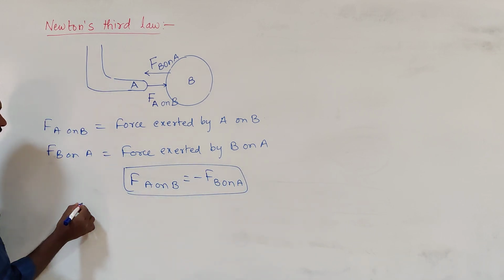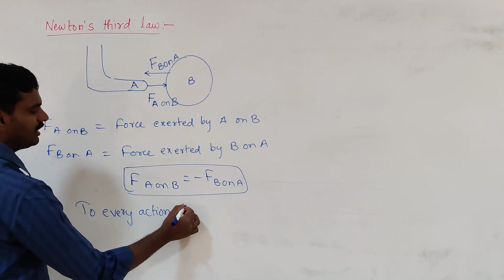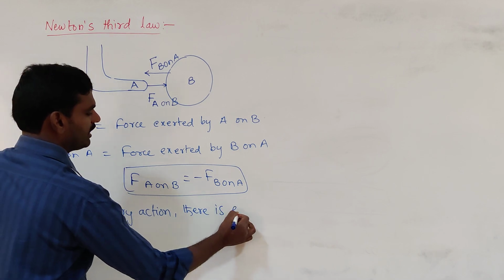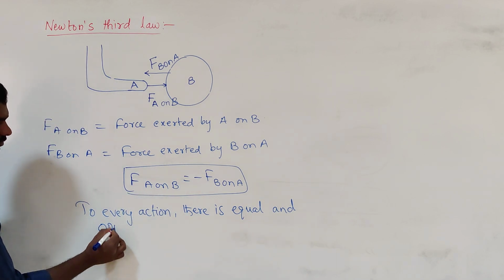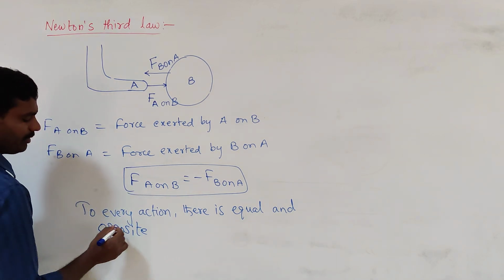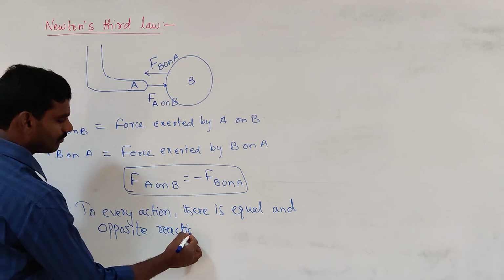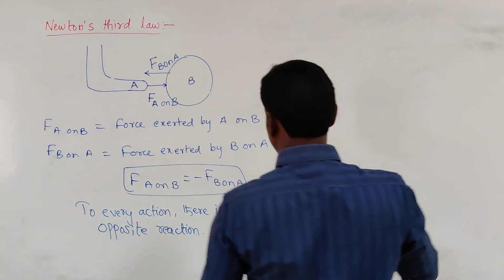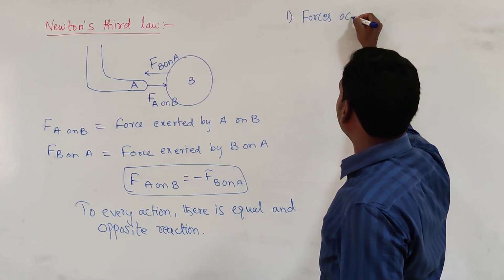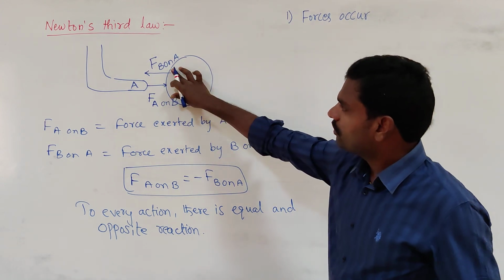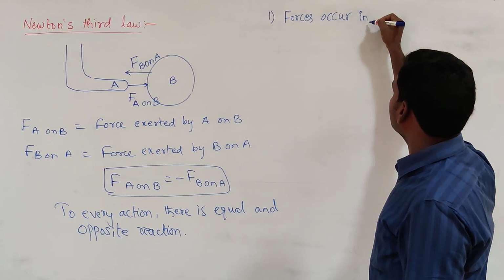So that means to every action there is an equal and opposite reaction. Here action and reaction are nothing but forces. Action force, reaction force, opposite reaction. One more important point that we can conclude is forces occur in pairs. From this we can conclude that when two bodies are interacting, two forces come into the picture. So forces occur in pairs.